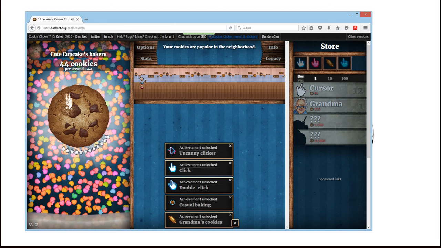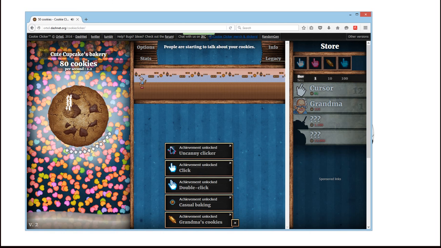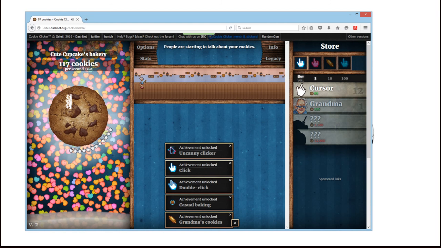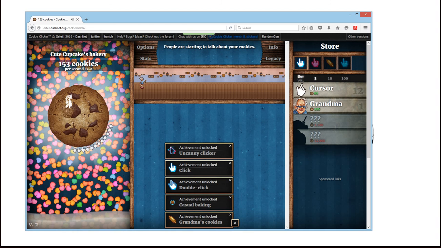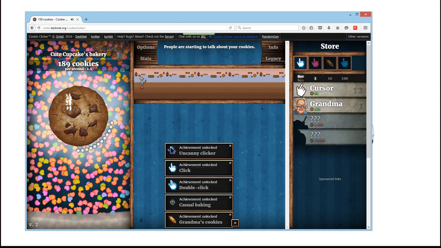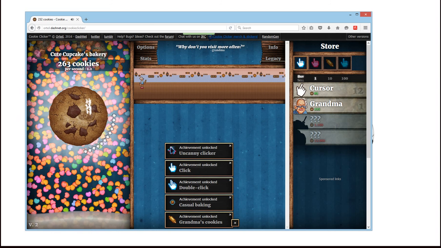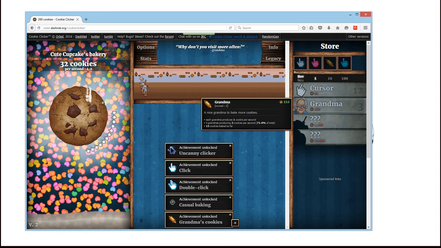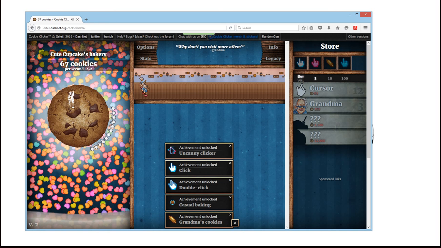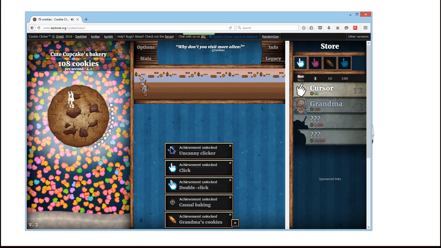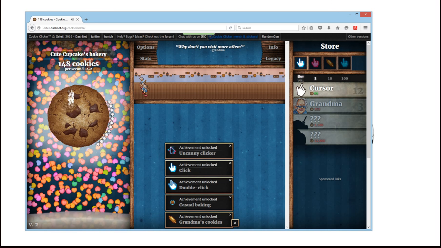So you're still gonna have to move the cursor, and it's also impossible to have another application running in the foreground. If you're trying to do this, it's gonna click whatever is in the foreground, and it's not able to click things in the background or in other windows. You'd have to have some more advanced scripts.